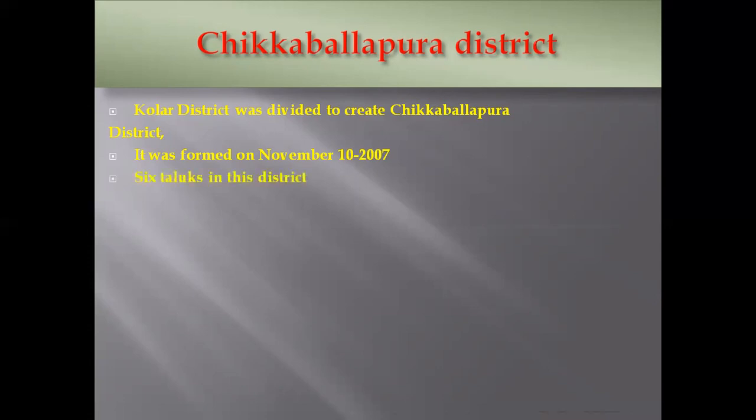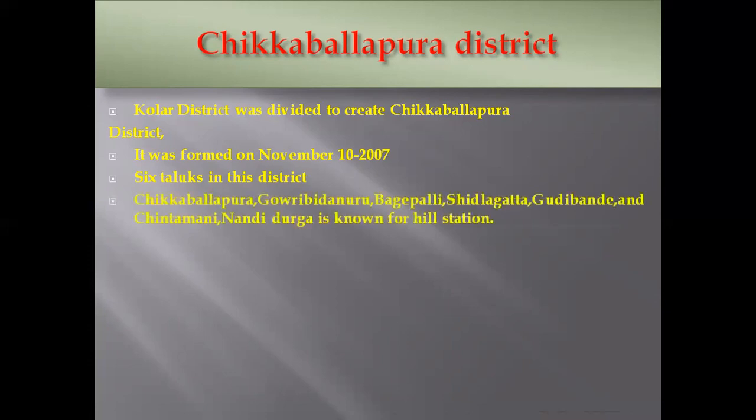So in Chikkaballapura also, they have 6 taluks in this district. Which are those? That is Chikkaballapura, Gauribidinuru, Bagepalli, Shidlaghatta, Gudibande, and Chintamani. Nandidurga is known for its hill station. There are 6 taluks in here. In that, Nandidurga is very well known for its hill station.